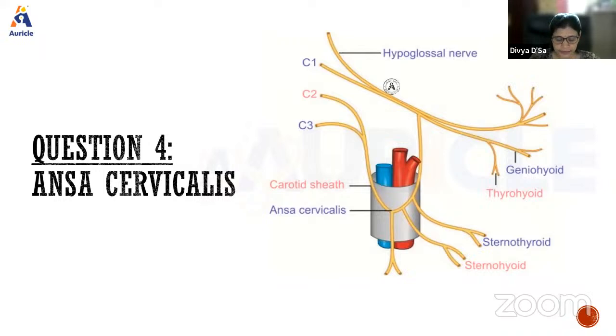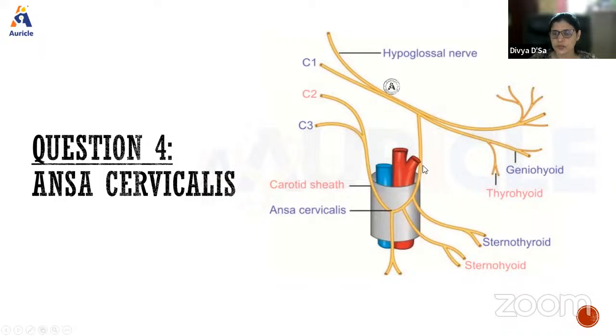So where is it derived from? If you see, it is derived from the ventral rami of C1, C2, and C3. The ventral ramus of C1 will go along with the hypoglossal nerve, and then it will give one branch.